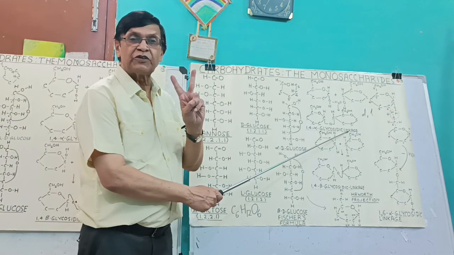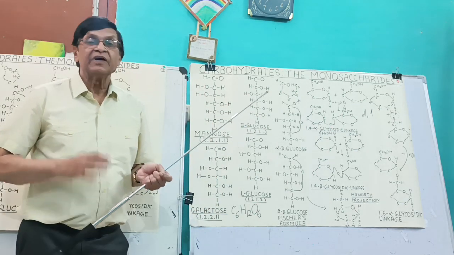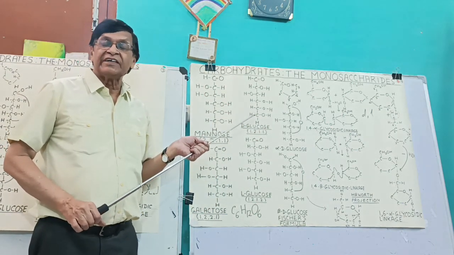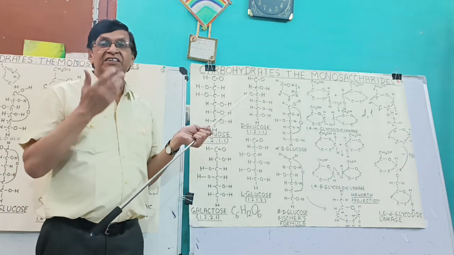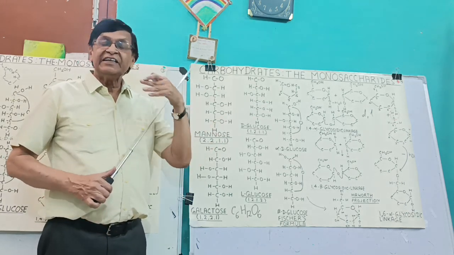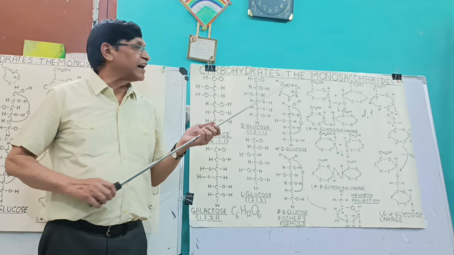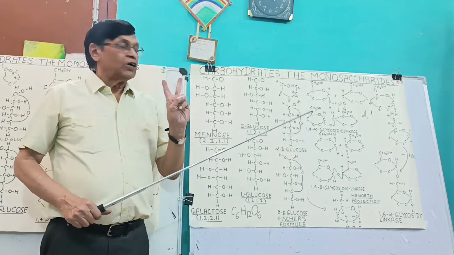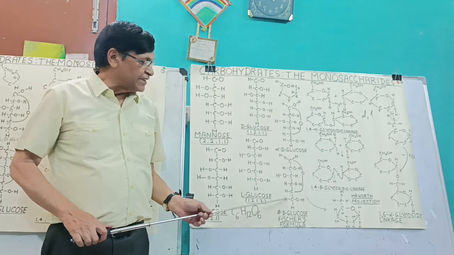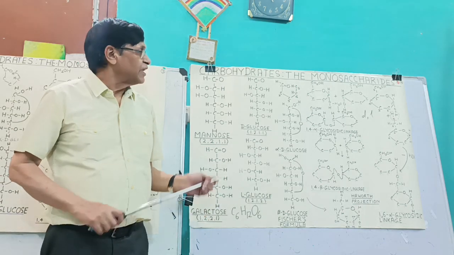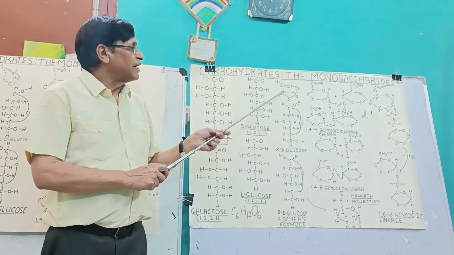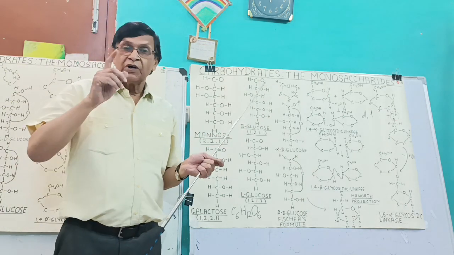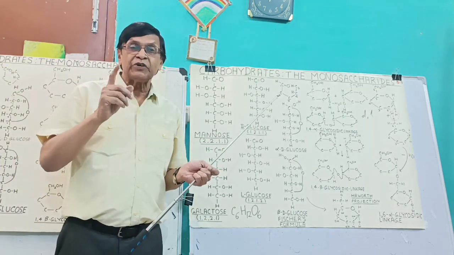So 2 things you have to remember. One, only 10% of the carbohydrates can be explained by straight chain formula. In 90% properties, they are cyclic benzene ring-like molecules. First of all, Fischer presented a formula, Fischer formula, and he said that the angle between different carbon atoms is 109 degree, 28 minutes.